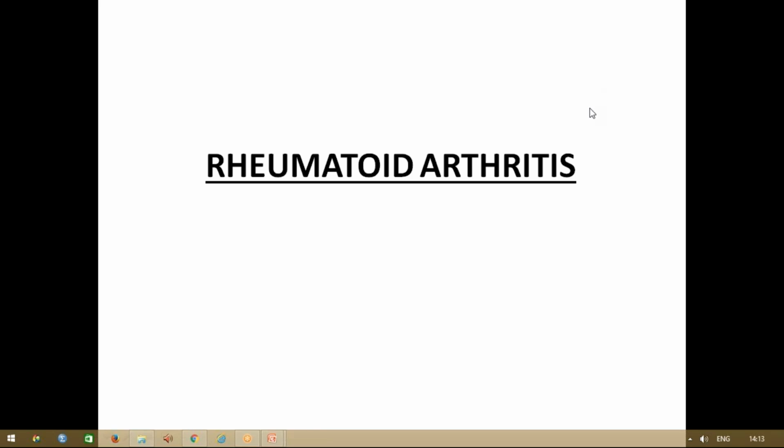Everybody knows what arthritis is, right? Arthritis is nothing but itis. Itis means inflammation, inflammation in the joints. So any inflammation in the joints leads to arthritis. In today's topic we will be dealing with rheumatoid arthritis. Rheumatoid means nodules, nodule formation in between the interphalangeal joints. So we call it rheumatoid arthritis.